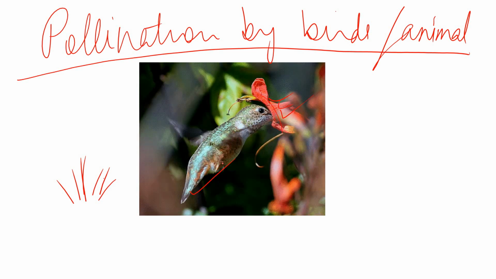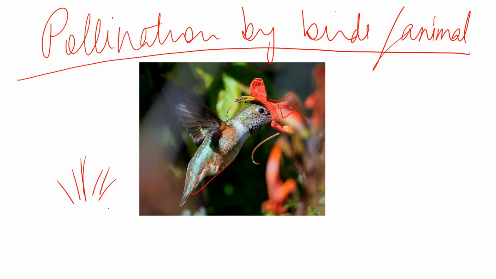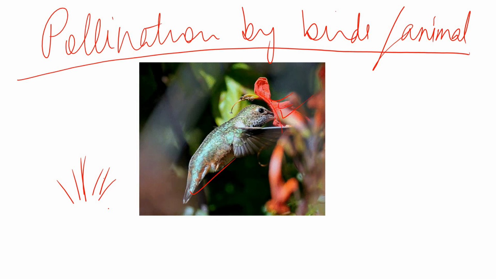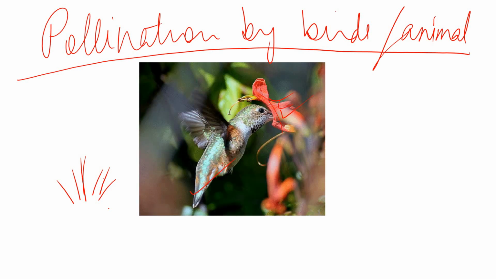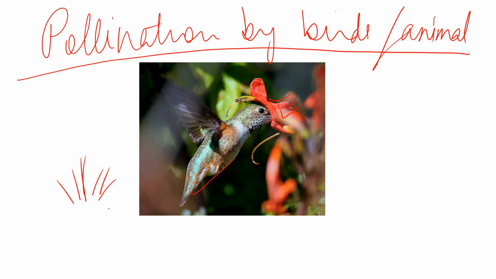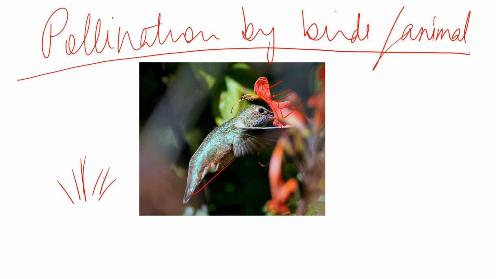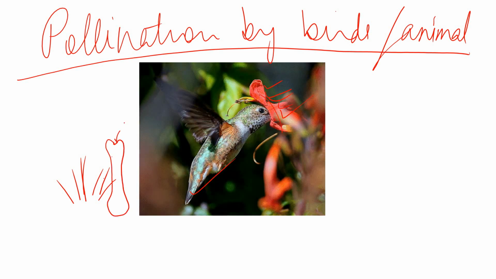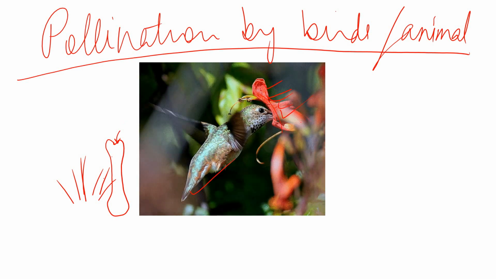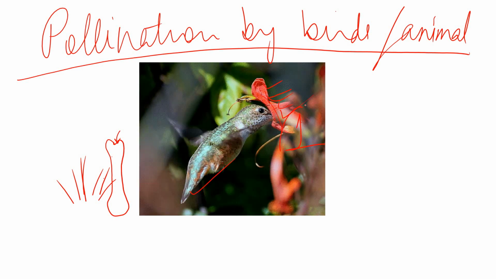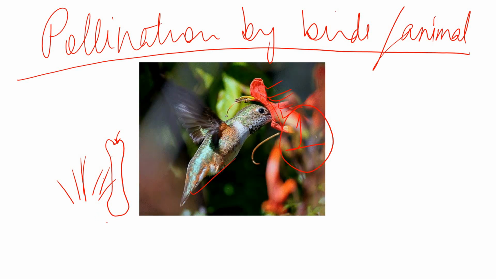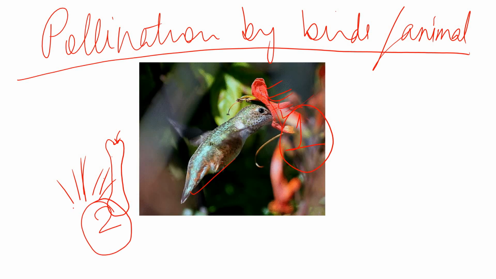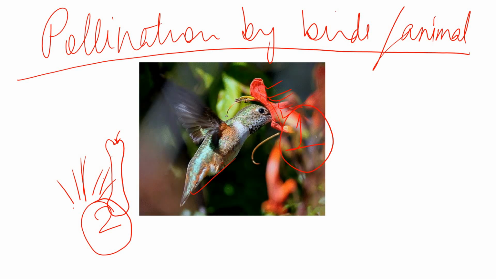So now when this bird comes in contact with another flower, the pollen grain of plant number 1 will get transferred to the stigma of plant number 2, or flower number 2.